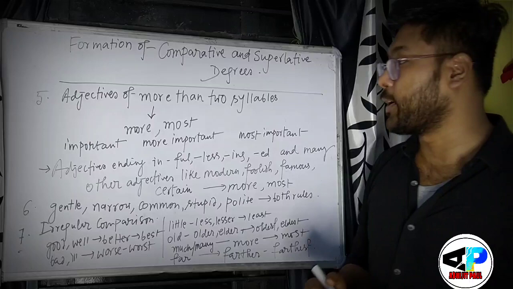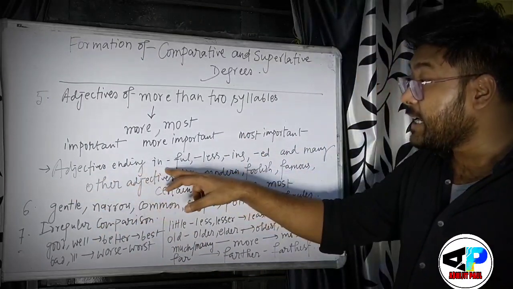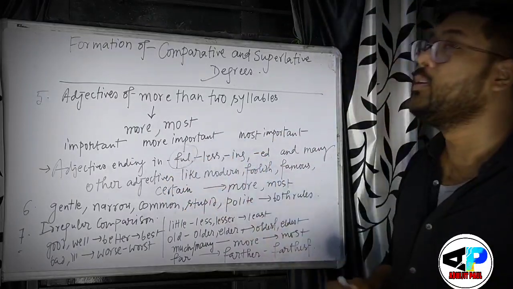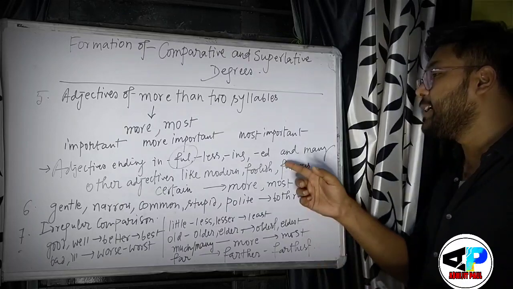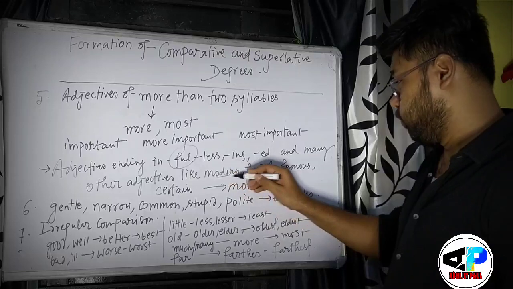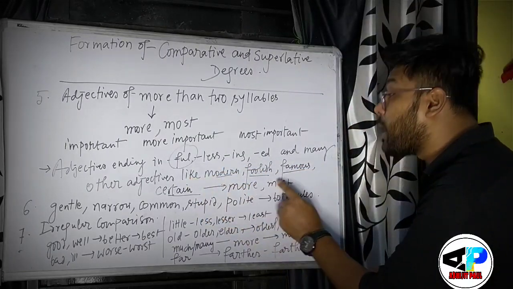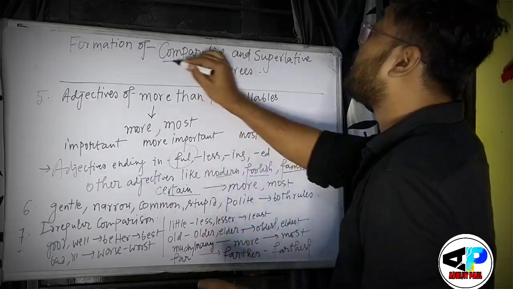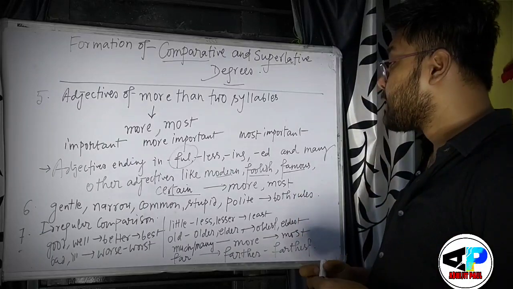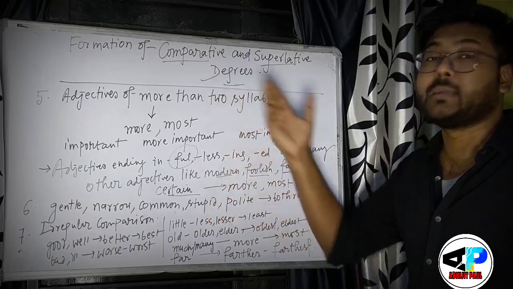Try to understand it. Here is another rule, adjectives ending in full. If you find any adjective that ends with full, less, ing, ed, and many other adjectives like modern, foolish, famous, certain, they also take more and most to make the comparative and superlative degree. Suppose I want to make the word modern comparative and superlative.